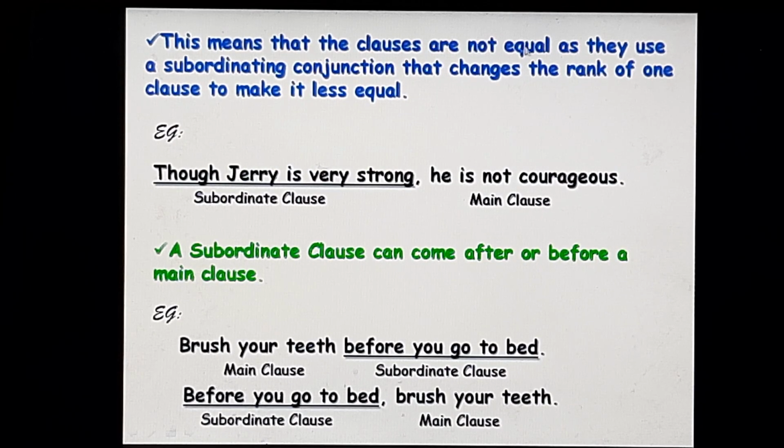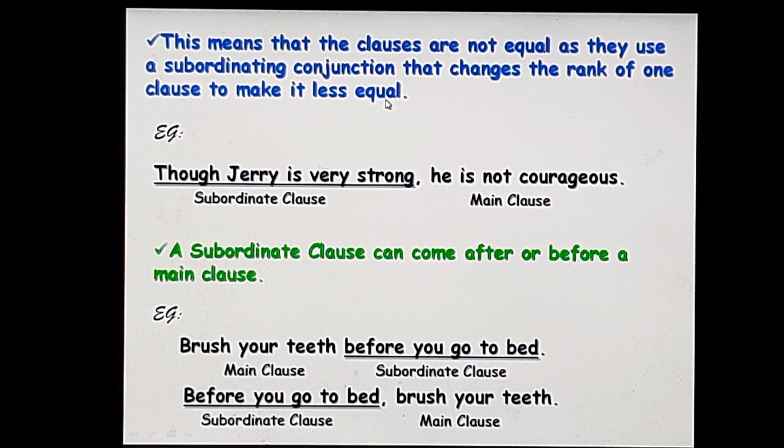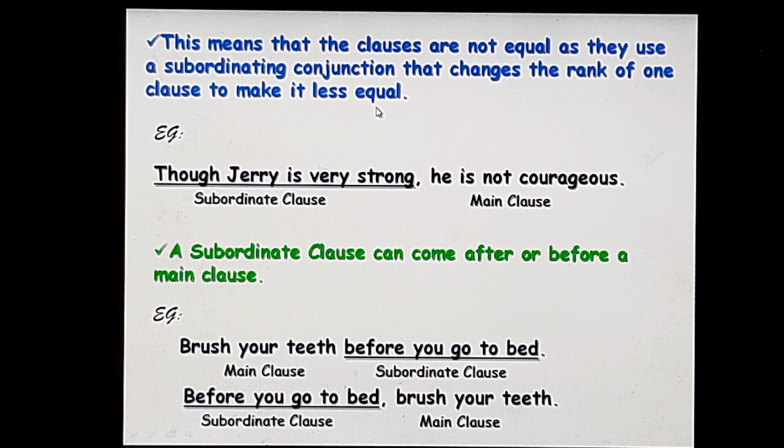This means that the clauses are not equal as they use a subordinating conjunction that changes the rank of one clause to make it less equal. Now, look at the example. Though Jerry is very strong, he is not courageous. Though Jerry is very strong is the subordinate clause. He is not courageous is the main clause. Now, because it is a subordinate clause, it has to depend upon the main clause for its meaning. Then it becomes lesser in rank to the main clause.